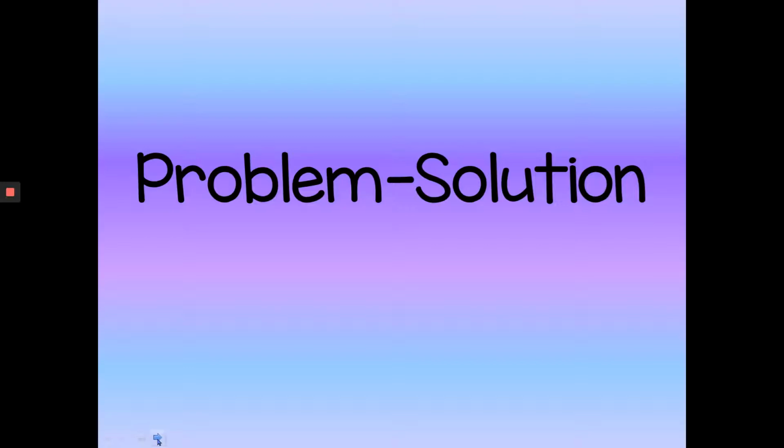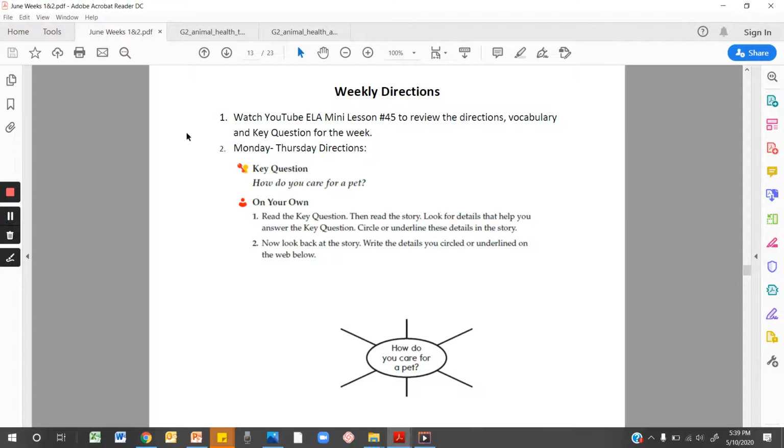The text structure for the 4 passages you're going to be reading this week follow the problem-solution structure. There's going to be a problem that the characters face, and the problem is going to have to deal with taking care of the different pets. There will also be a solution. This text structure is going to help us answer that key question. So you're already finishing step 1 by watching this mini lesson to help review the directions, the vocab, and the key question for the week.